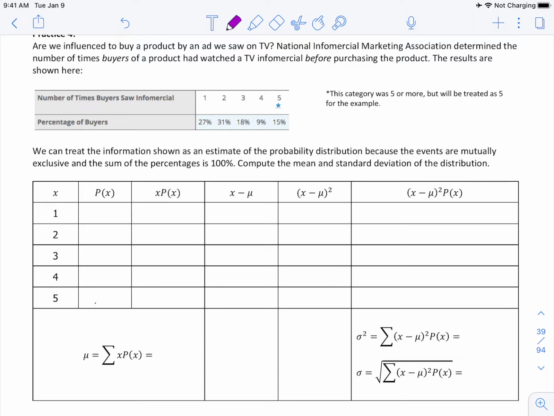So all of our x's are listed in the table. Let's write our P of x's. So again, this is our x. This represents our P of x. So for 1, we have 0.27. For 2, we have 0.31. Then we have 0.18, 0.09, and 0.15.